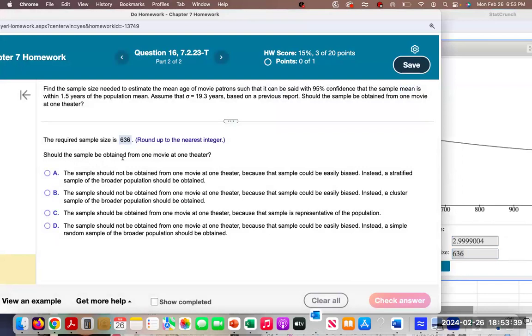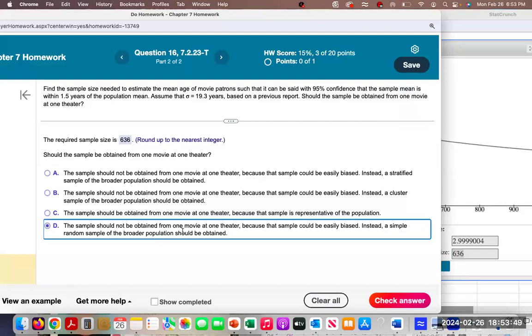So should the sample be obtained from one movie at one theater? That would be a no. It should be done completely random. The sample should not be obtained from one movie at one theater because the sample could easily be biased. Instead, a simple random sample should be obtained.